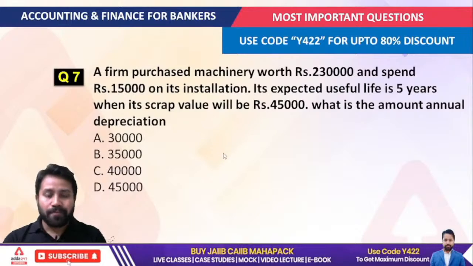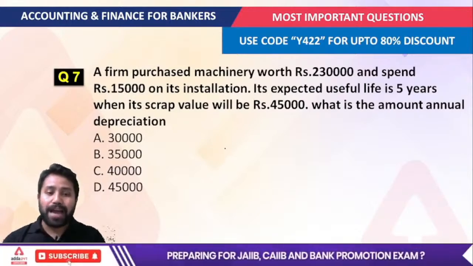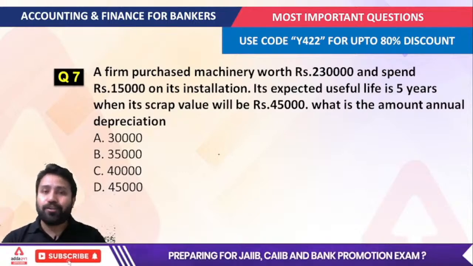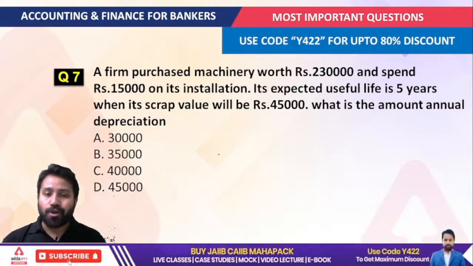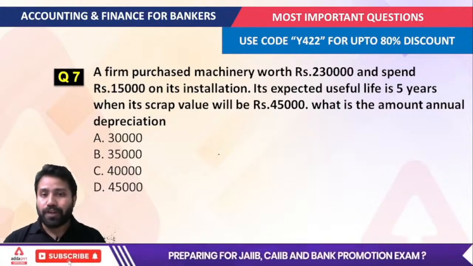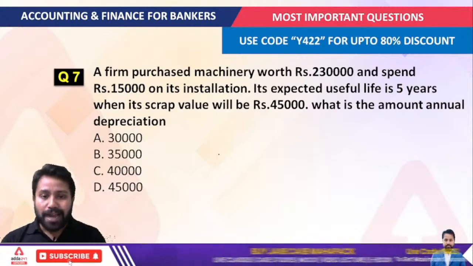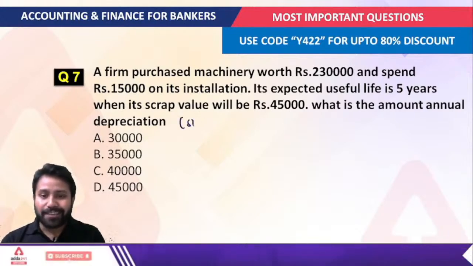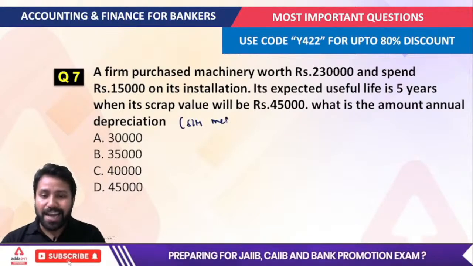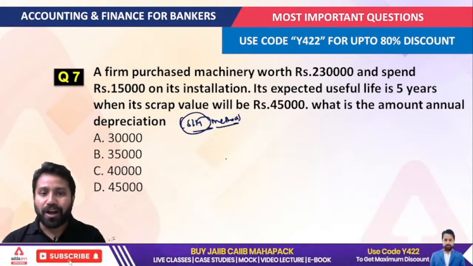Next question. A firm purchased machinery worth 2,30,000 and spent 15,000 on its installation. Its expected useful life is 5 years, and its scrap value will be 45,000. So what is the annual depreciation that we have to calculate? Also add here that you have to calculate with the straight line method, SLM.